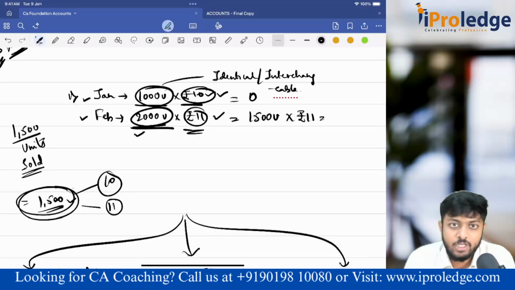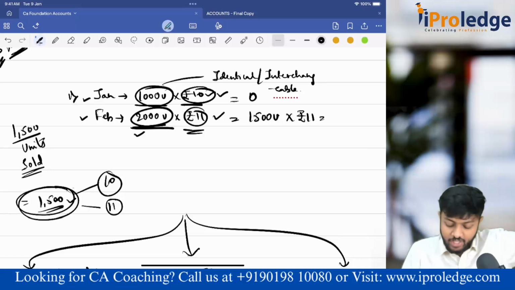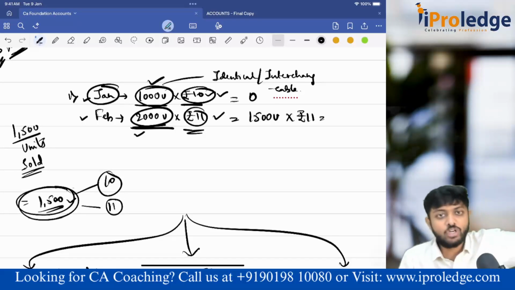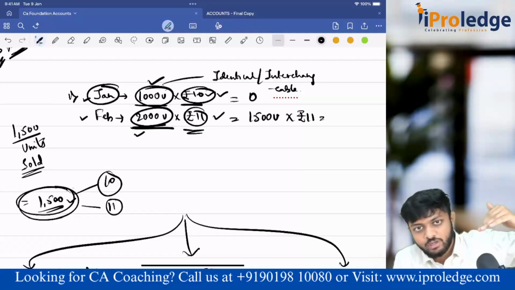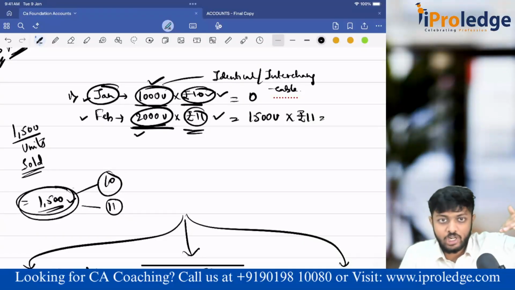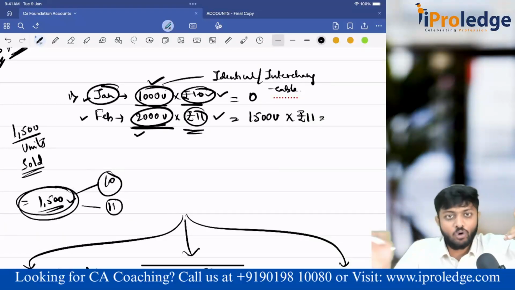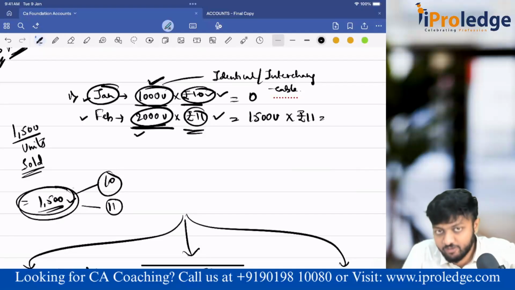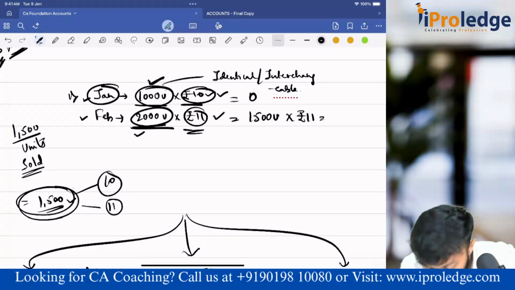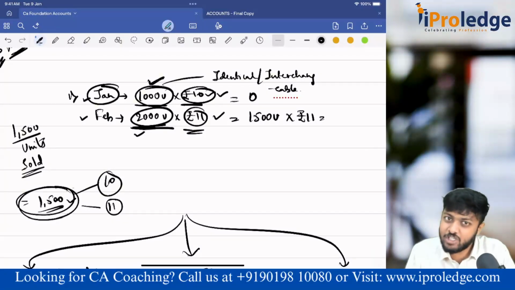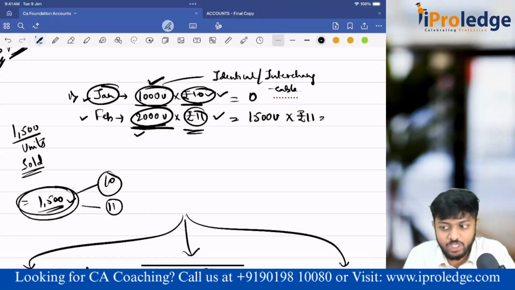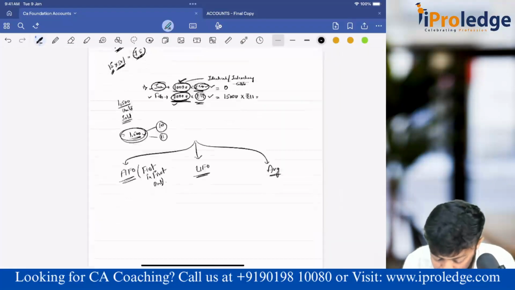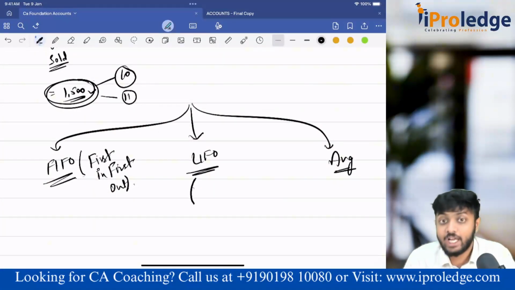Clear? So what did I do? The goods which came first, in this case 1000 units, would have left first. Out of the total 3000 that we have, 1500 is sold. First it would have gone from the goods which came first in January, 1000, and the second 500 would have gone from the second lot. So whatever is in my godown will be the latest purchase only, which is 11 rupees. So I am valuing it at 11 rupees. That is your FIFO.